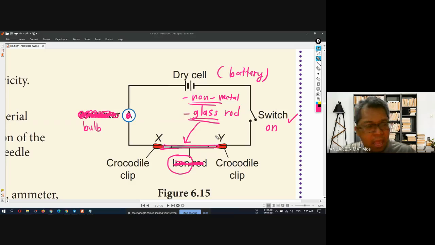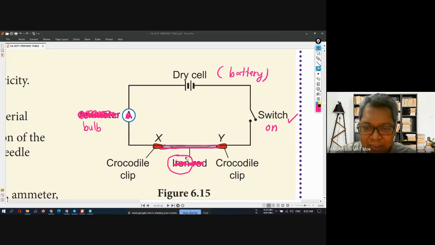But there is one non-metal that can conduct electricity. What is the name of the non-metal? Only one non-metal.